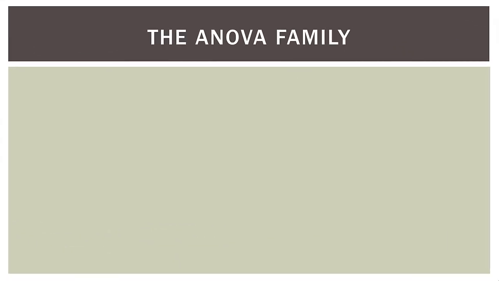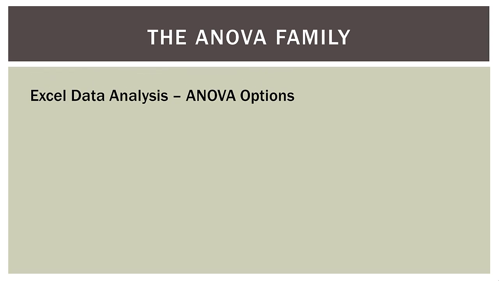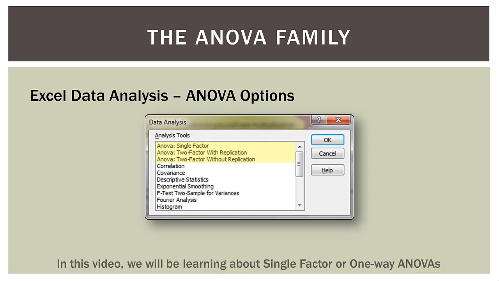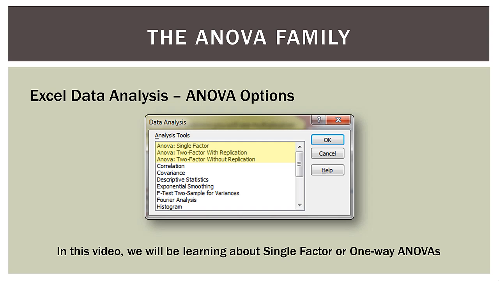Now, I mentioned before there are several types of ANOVAs. So if you go into the data analysis section in Excel, you will see all those. So you will see ANOVA single factor, ANOVA two-factor with replication, and ANOVA two-factor without replication. Now, we will get to all those eventually, but for now we're going to be dealing with the first type. So in this video, we will be learning about single factor or one-way ANOVAs. They are the same thing.